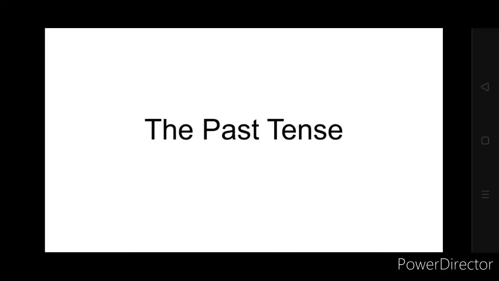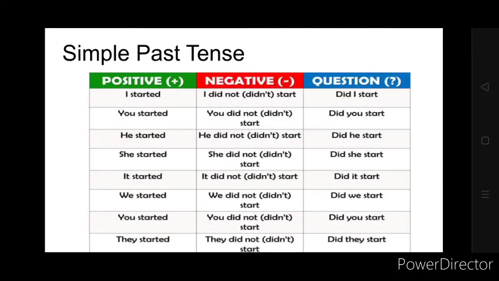Let's look at the past tense. Okay, so we will start with the simple past tense, that is जो past में हो गया है, simple. ठीक है, so I started. So here we use the subject and the past tense of the verb. Start का past tense is started.